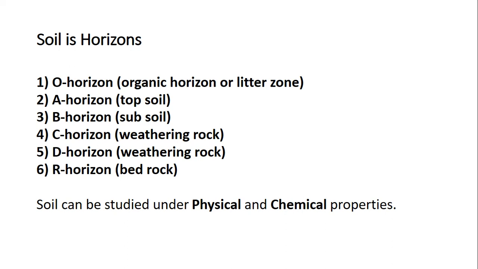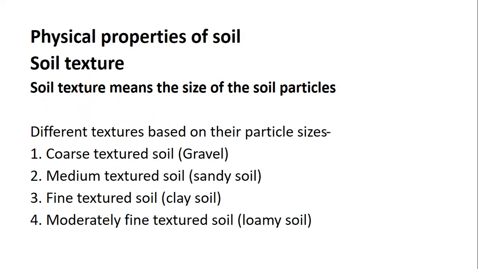A horizon is the top soil where we can see the fine particles of the soil. Horizon B to D is where we can see the different stages of weathering rocks. Finally, R horizon is the bedrock. The bedrock is responsible for the formation of the type of vegetation in a particular place. Soil can be studied under physical and chemical properties.